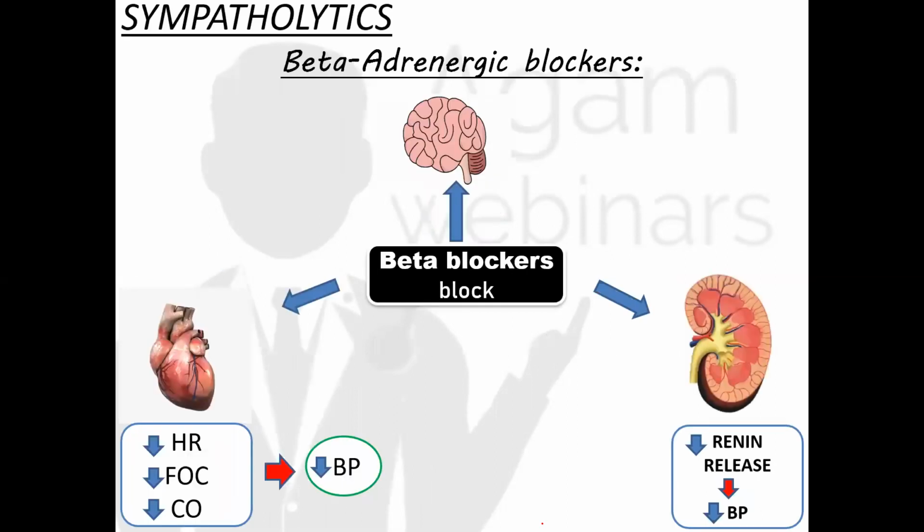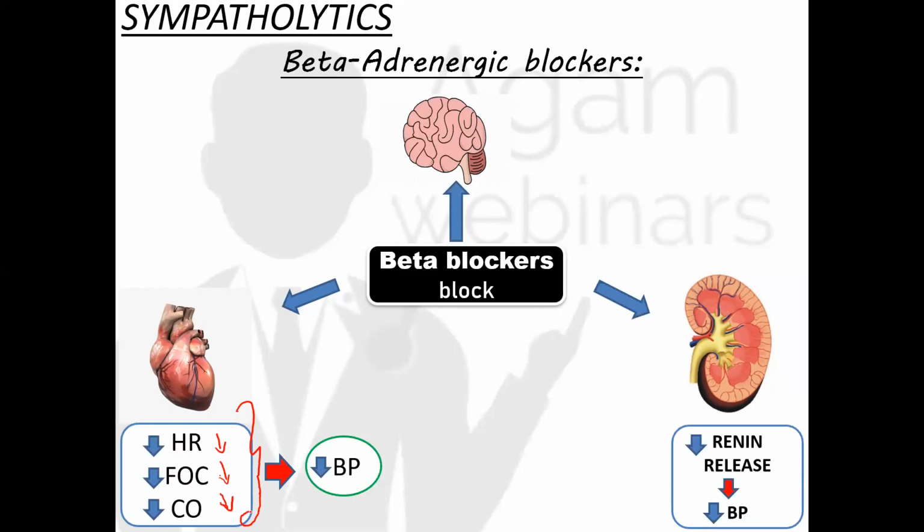Coming to the next group of drugs, they are sympatholytics. In that, first we are going to deal with beta-adrenergic blockers. When you give a hypertensive person a beta blocker, what happens is it acts on the heart and causes reduction in heart rate, force of contraction and cardiac output. As a whole, the net effect we get as a result of giving a beta blocker is reduced BP.